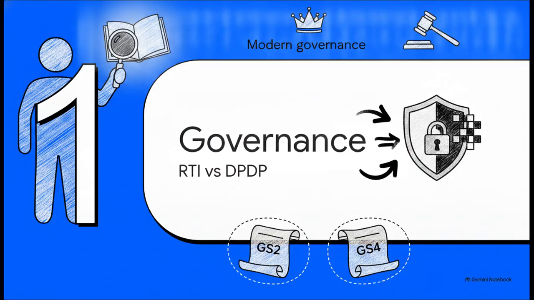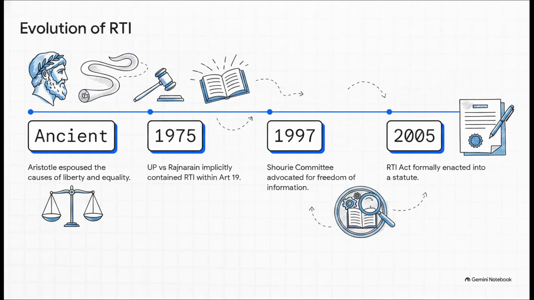Okay, let's dive into Module 1, Governance, RTI versus DPDP. To really grasp the current tension between the right to know and data protection, we've got to look back at how we got here. It's actually a fascinating evolution. The philosophical roots of the right to information go way back to ancient times. Think Aristotle championing liberty and equality.